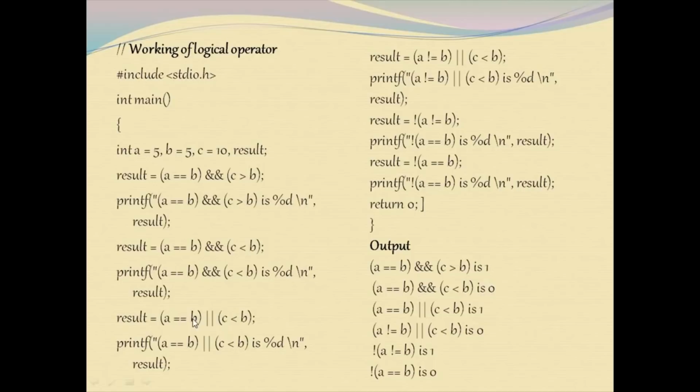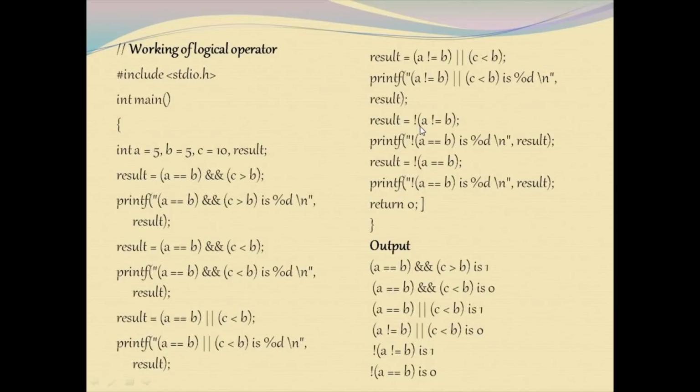Logical OR operator. a == b, condition becoming true. c is less than b, condition becoming false. At least one thing is true. The logical OR operator returns the result as 1. Next scenario. a != b, condition is false. c is less than b, condition is false. If both sides are false, then the OR operator will produce the result as 0.